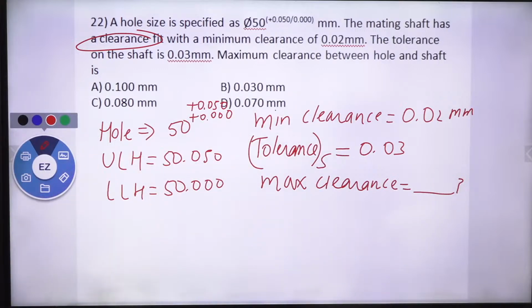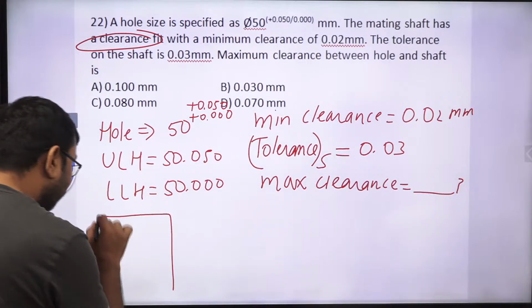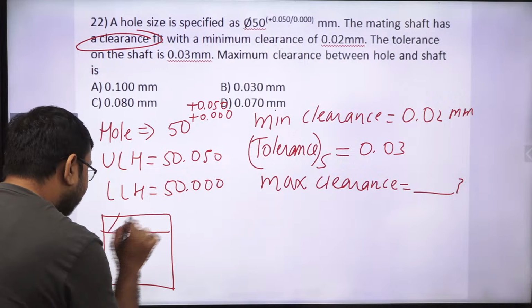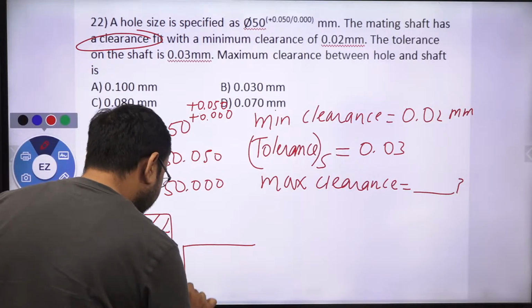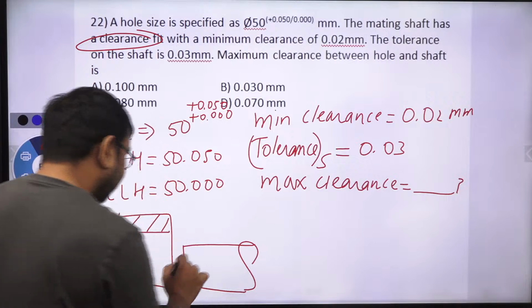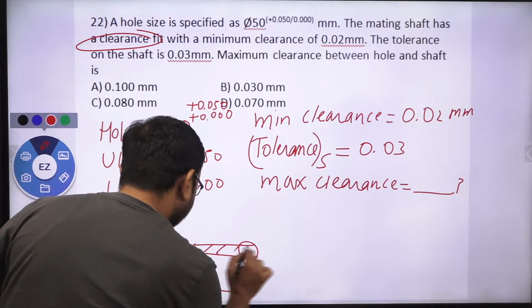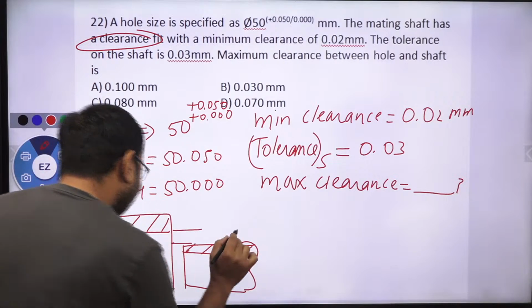Yes or no? So you can see here, let's say this is our hole and this is the tolerance zone of the hole. Yes or no? And similarly this is our shaft. Yes or no? And this is its tolerance zone. So you can see here we have clearance.